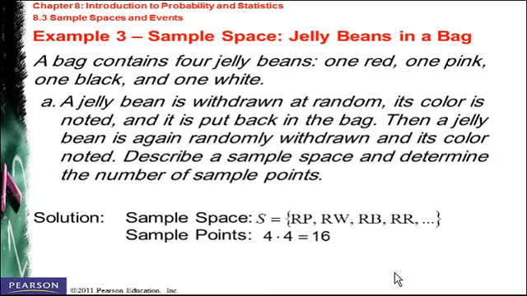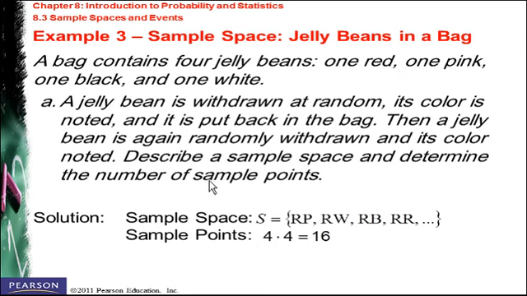Another question. A bag contains 4 jelly beans: 1 red, 1 pink, 1 black, and 1 white. Question A. A jelly bean is withdrawn at random, its color is noted, and it's put back in the bag. Then a jelly bean is again randomly withdrawn and its color noted. Describe a sample space and determine the number of sample points.